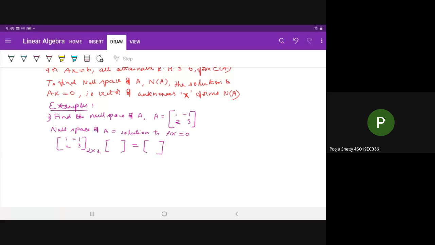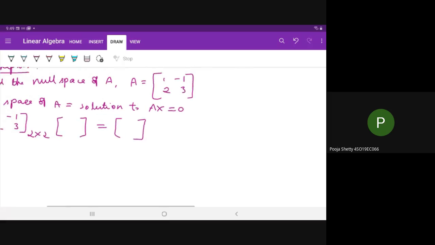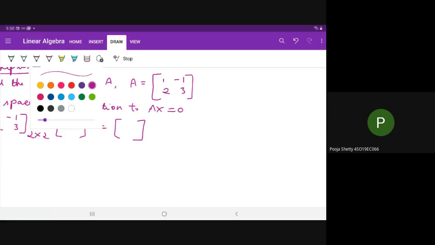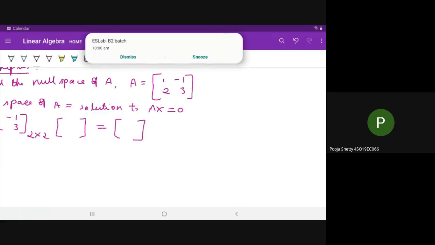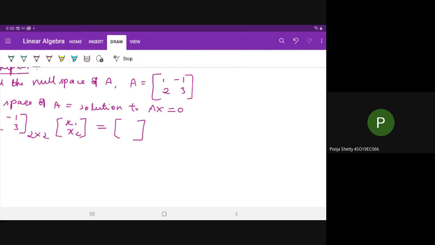What is the order? 2 cross 1. So take a vector of unknowns, u, v, x, y, or anything. So I will take x1, x2. Then this is 2 cross 1.